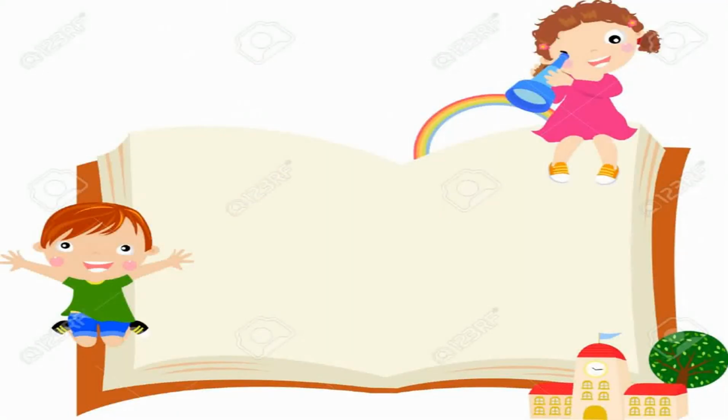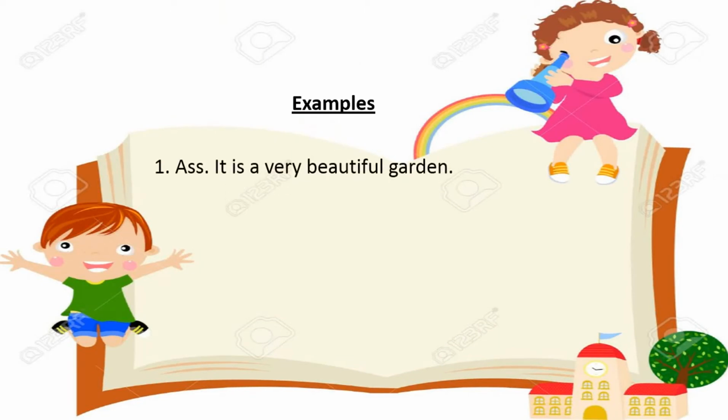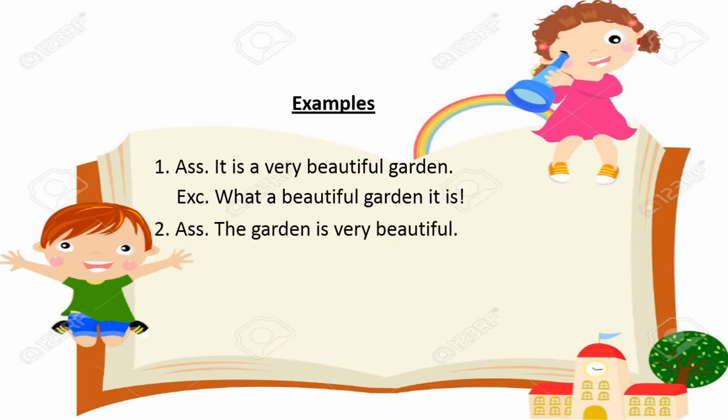So let's go for the examples. Okay, so examples. Assertive: it is a very beautiful garden. So here we will find a, then we will write what. So from the structure you can write: what a beautiful garden it is. Okay, so next, the garden is very beautiful. So here in this sentence we don't have the article a or an. So in that case we can write how. Exclamatory: how beautiful the garden is.